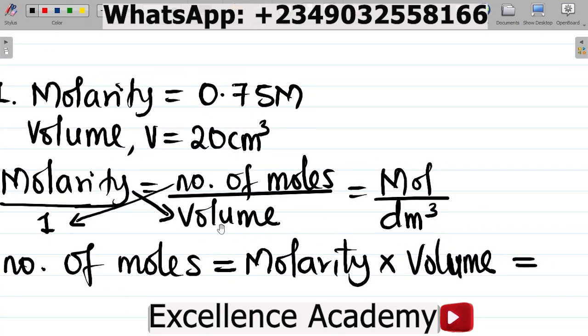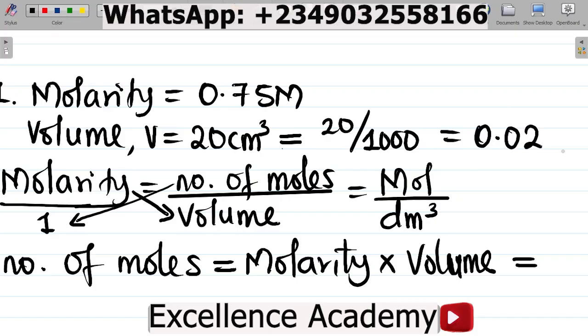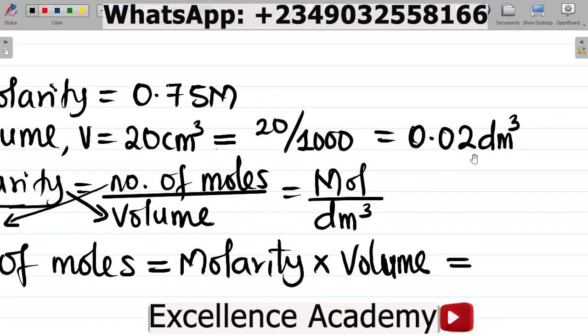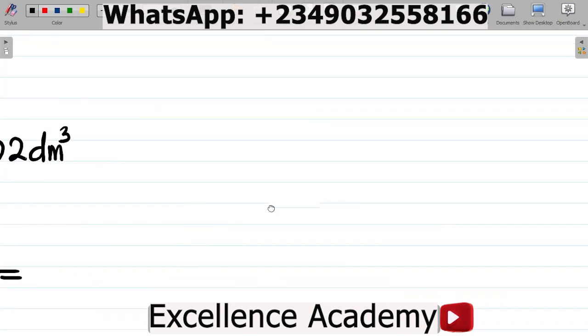Again, I want to note that volume should be in dm cube, not cm cube. So if I have volume in cm cube here, my task would be to convert it to dm cube. To convert from cm cube to dm cube, you divide by 1000. So that becomes 20 divided by 1000, and if you do this division, you have your answer as 0.02 dm cube. So you've now converted from cm cube to dm cube. And if you want to know why we're dividing by 1000, let me show you how that is done.